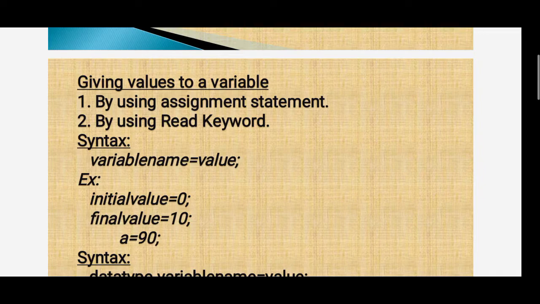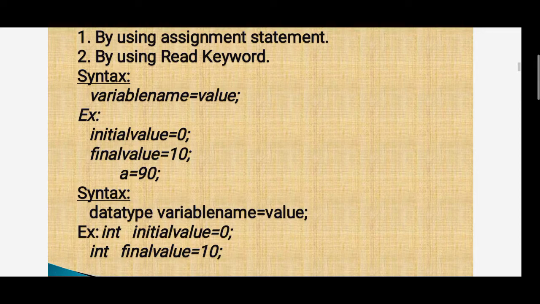By using an assignment statement, with the equals operator. Syntax: variable name is equal to value. Example: initial value is equal to 0, final value is equal to 10, a is equal to 90.